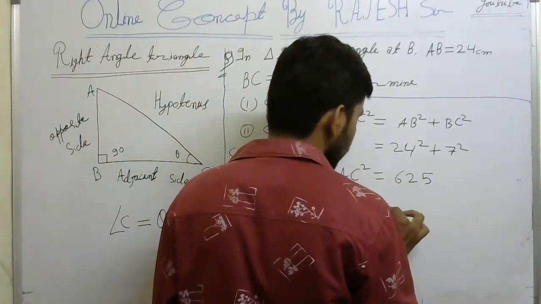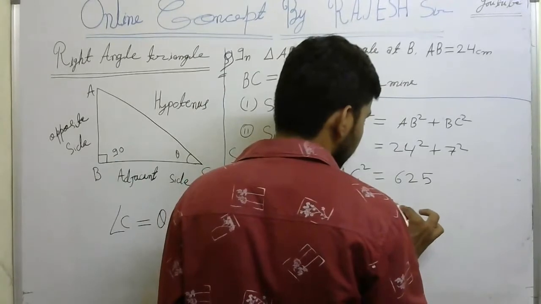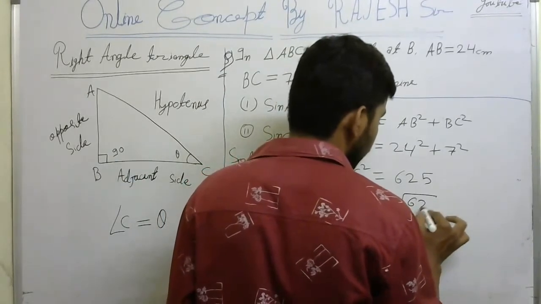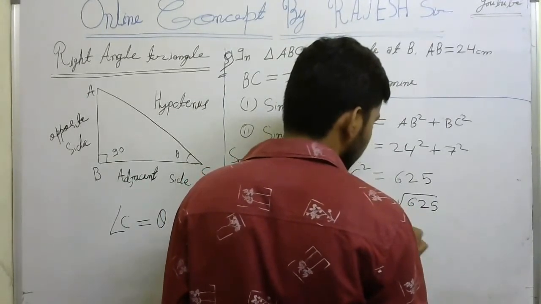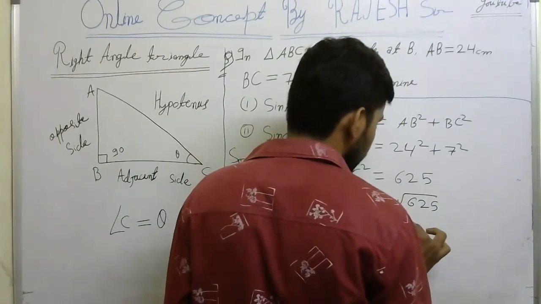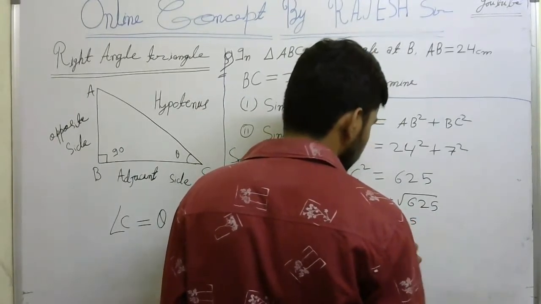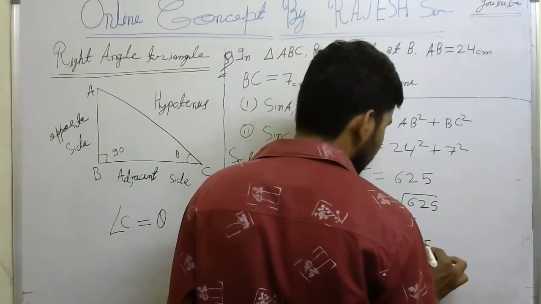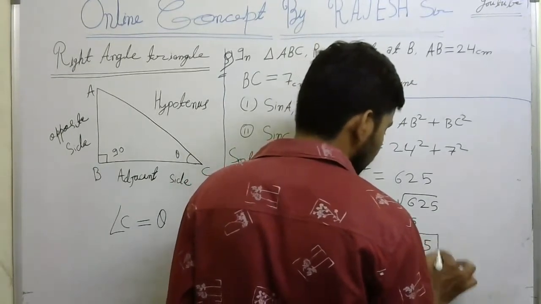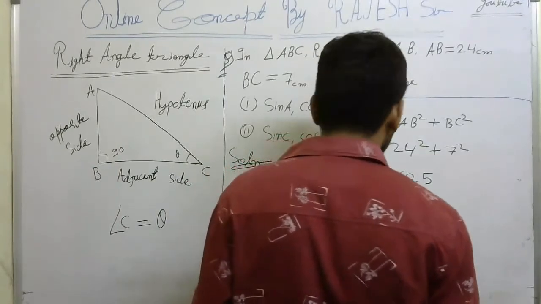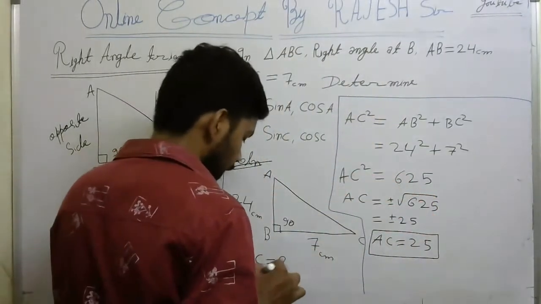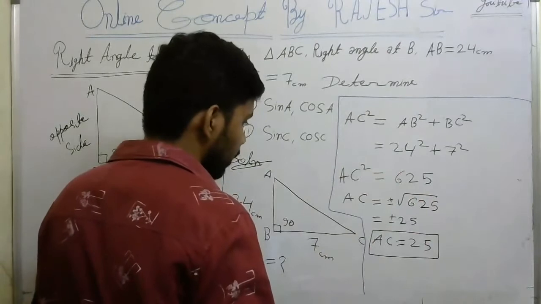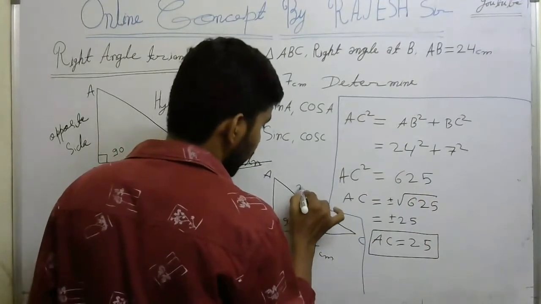AC is equal to plus minus square root of 625. You know very well plus minus 25 will come. AC is a length, and length cannot be negative. So we are taking AC is equal to 25. According to that, we find AC value is 25.